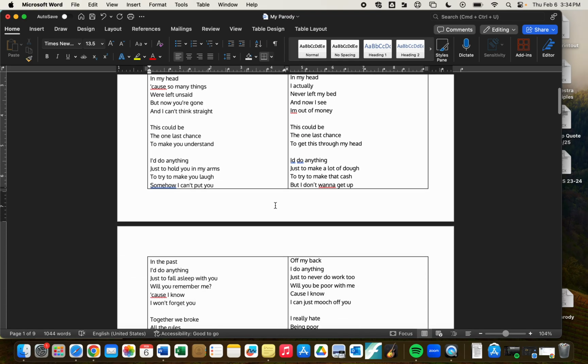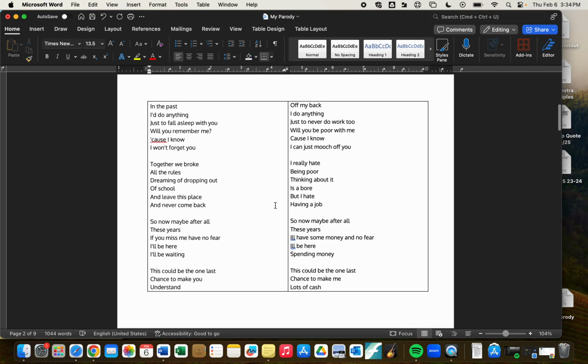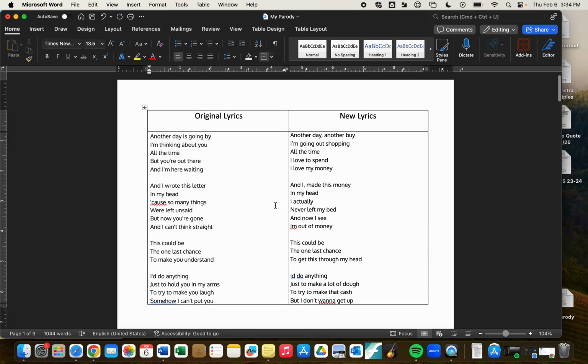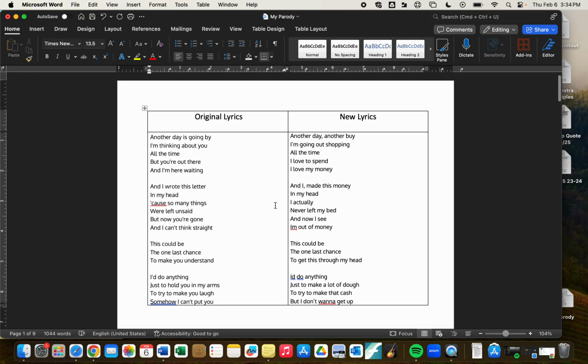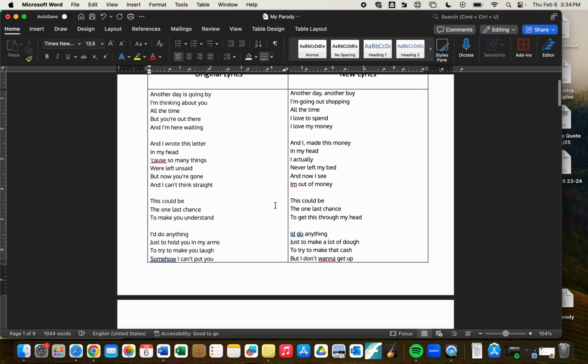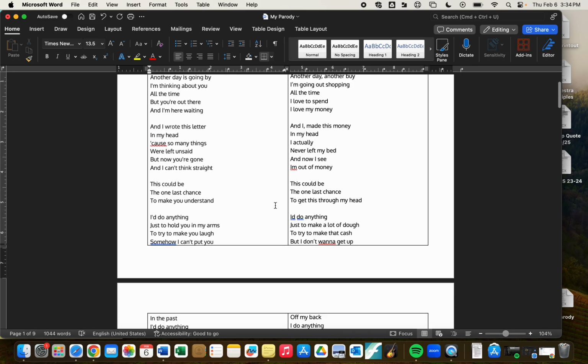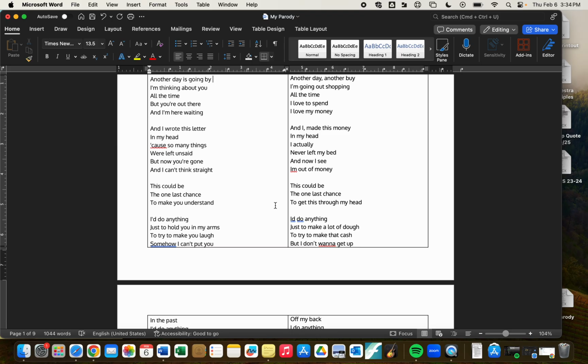Now, usually I would be here for the first day so I can approve of the songs you pick. The reason being you should not be picking songs that are so short that they barely have any lyrics in them. You should also not be picking songs that have excessively repetitive lyrics where there's barely anything in there for real. I would suggest not choosing rap songs only because those songs tend to have a ton of words, which means you have a ton of words to change. So you're making it actually really difficult on yourself if you pick your favorite rap song where the rapper has 5,000 words in the song. That's going to be tough.